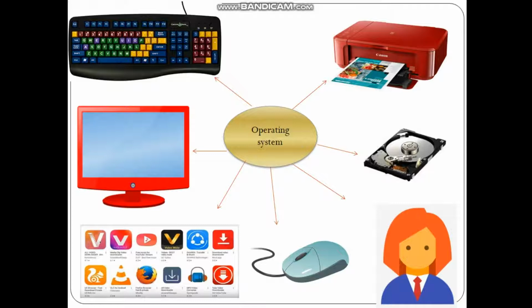Why do we need an operating system in a computer? Operating system works as a translator. It translates the user request into machine language, binary language, that is zeros and ones, processes it and then sends it back. Without an operating system, a computer cannot effectively manage all the resources. It controls input, output and other peripheral devices such as keyboard, mouse, printer, hard drive, monitor and application software.